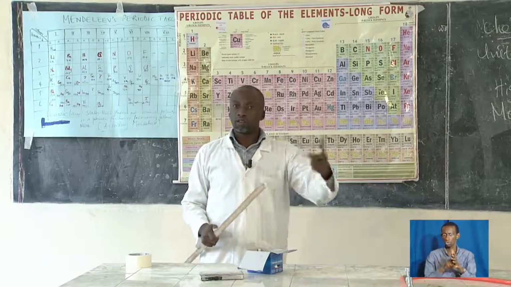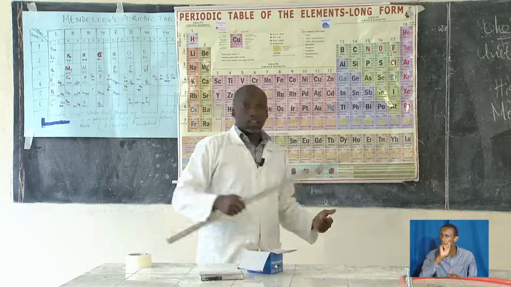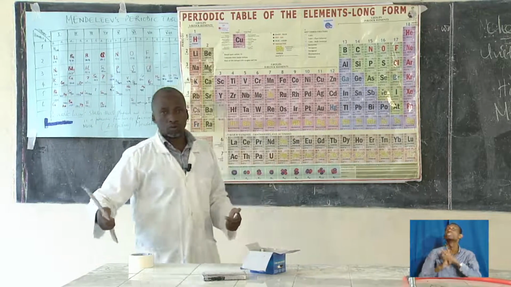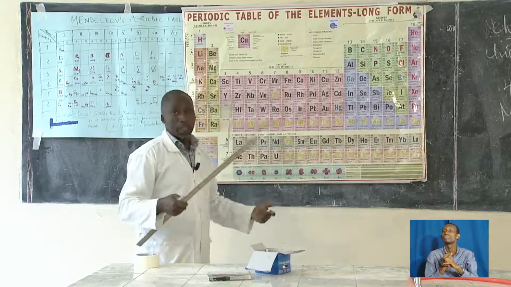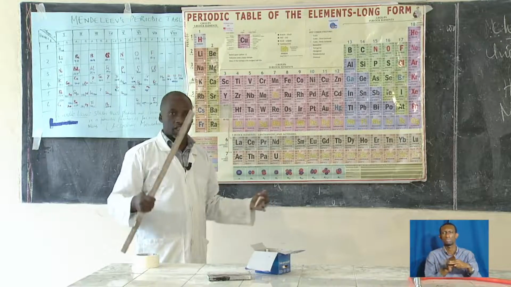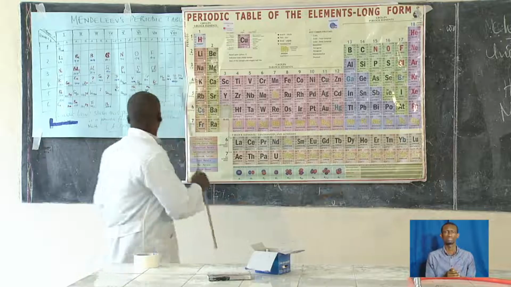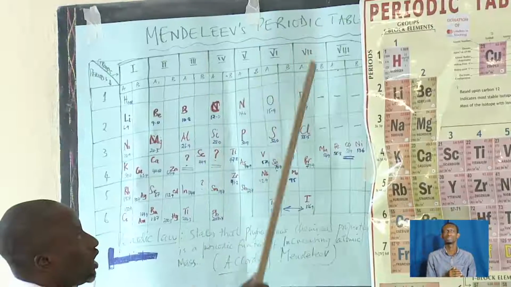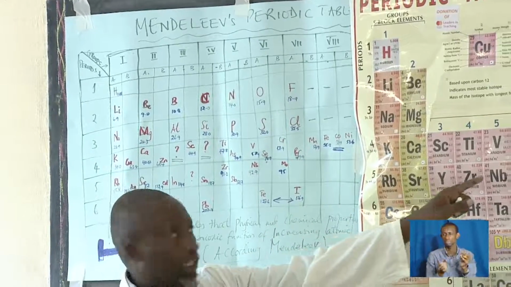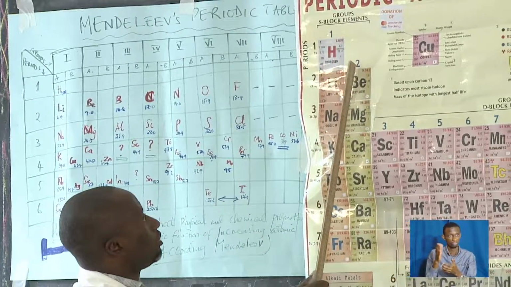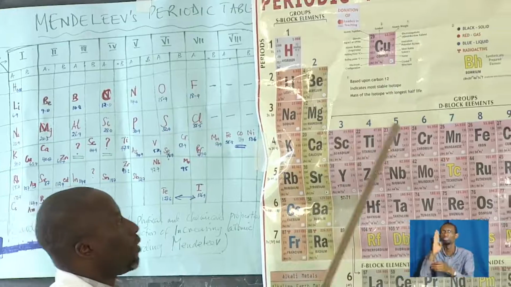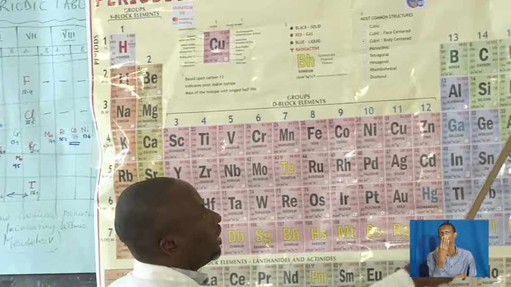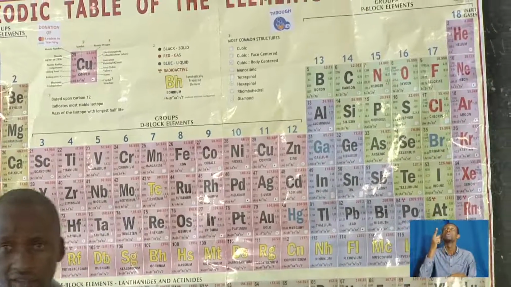that is the international naming of these compounds that has been adopted, this A and B. So we still have the groups. When you come to the periodic table, we have group 1, group 2, group 3, 4, 5, 6, up to 12, and you are going up to 18.